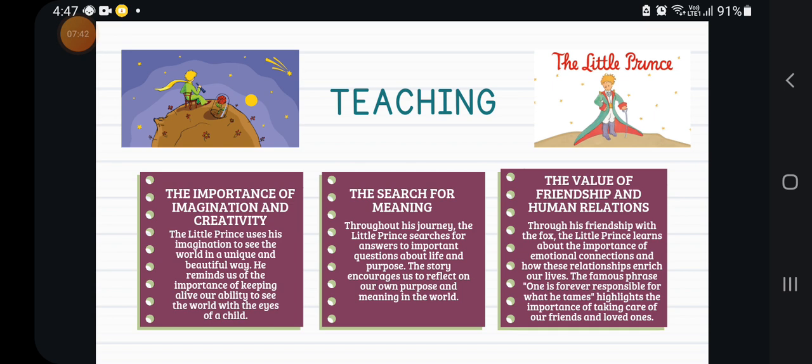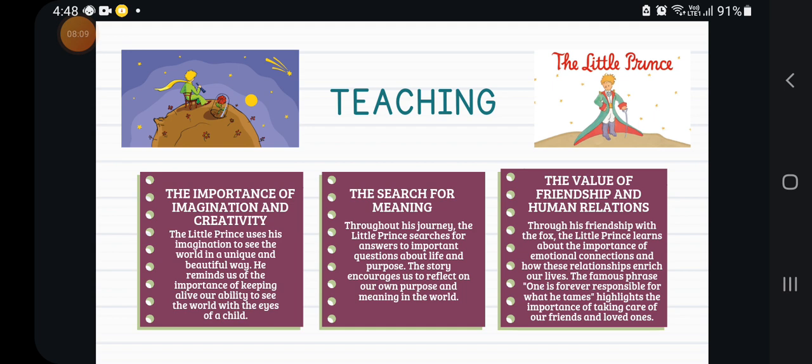The search for meaning. Throughout his journey, the little prince searches for answers to important questions about life and purpose. The story encourages us to reflect on our own purpose and meaning in the world, the value of friendship and human relations. Through his relationship with the fox, the little prince learns about the importance of emotional connection and how relationships enrich our lives.